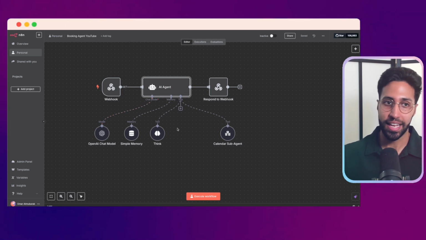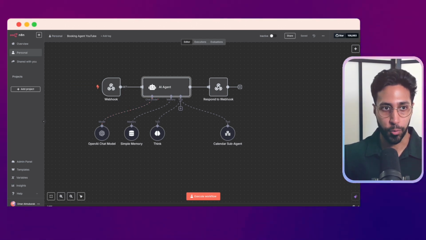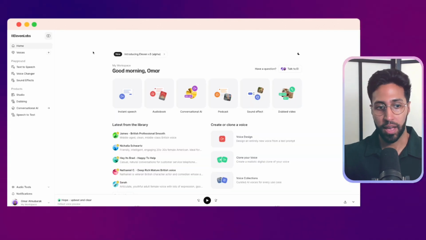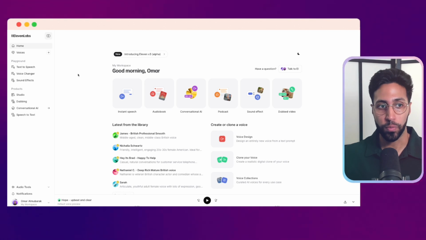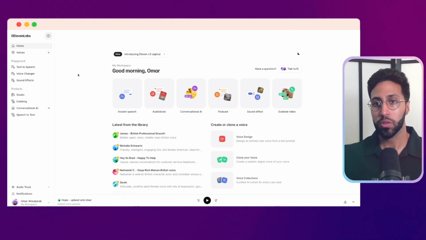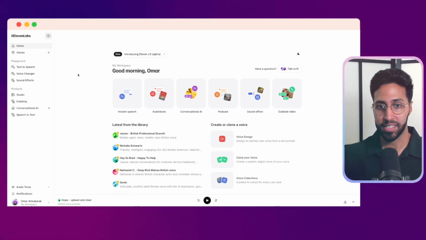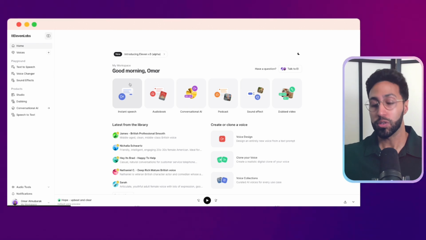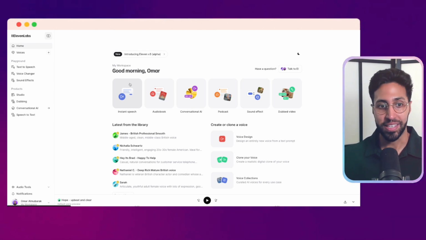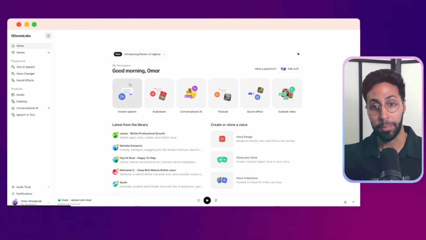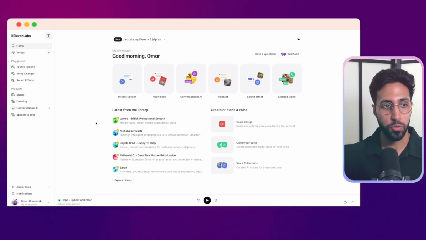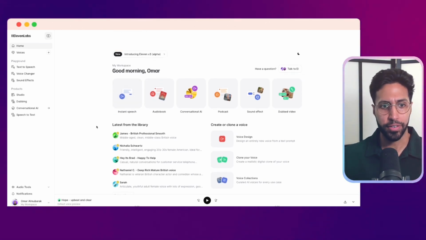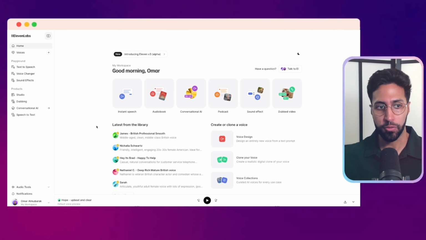So now let's go into ElevenLabs and set up what we need there. If any of you haven't seen ElevenLabs before, ElevenLabs is an AI tool. And basically, it's the best on the market right now when it comes to text to speech. You're able to use it to generate speech using AI. So anything you type, you'll be able to use lots of different voices to basically make that text come into sound. It's really useful. And recently, they just released V3, which is very expressive. It's a really powerful tool.